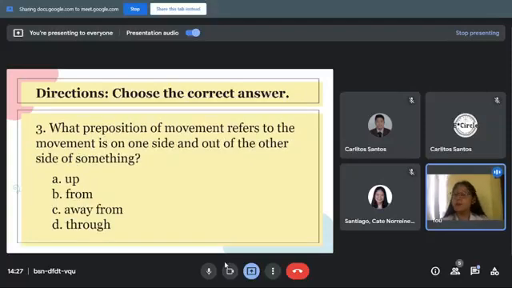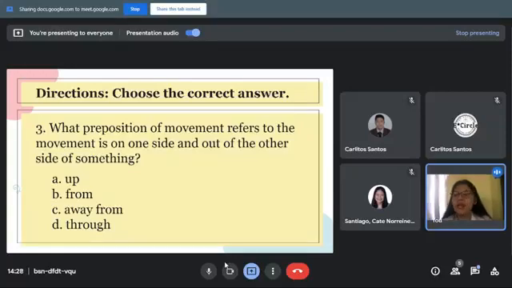What preposition of movement refers to the movement from one side to and out of another side of something? Again, what is the preposition of movement that refers to the movement from one side and out of another side of something? Okay, someone answered letter D, through.